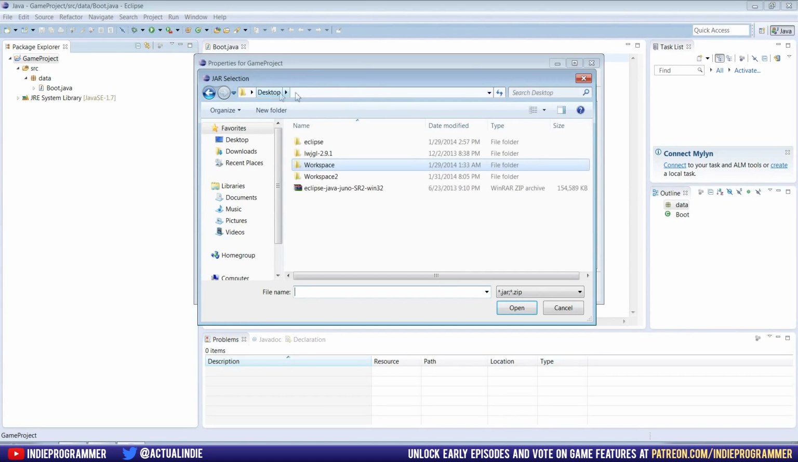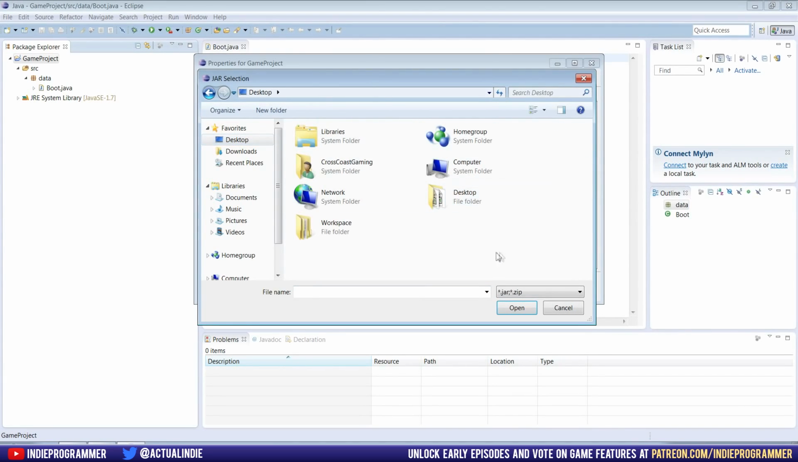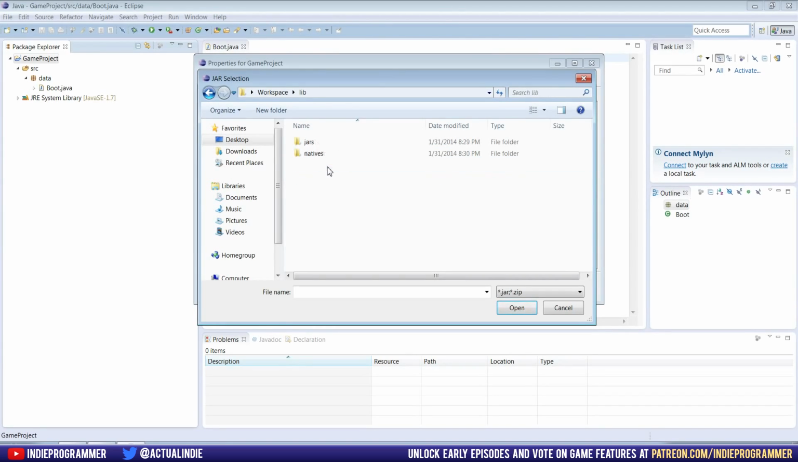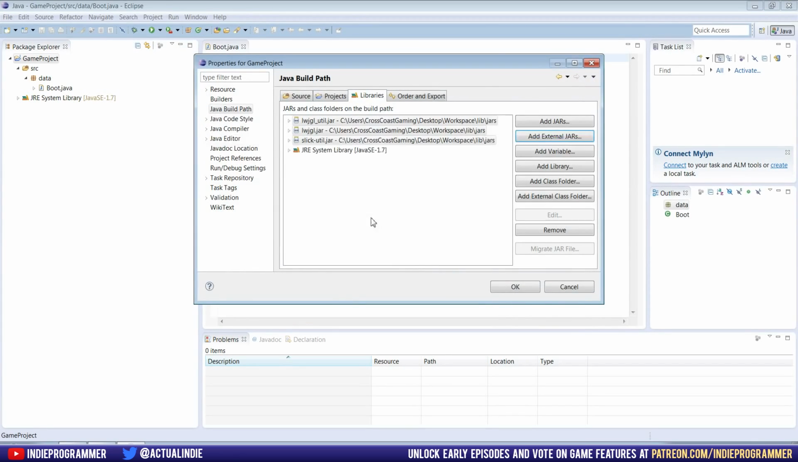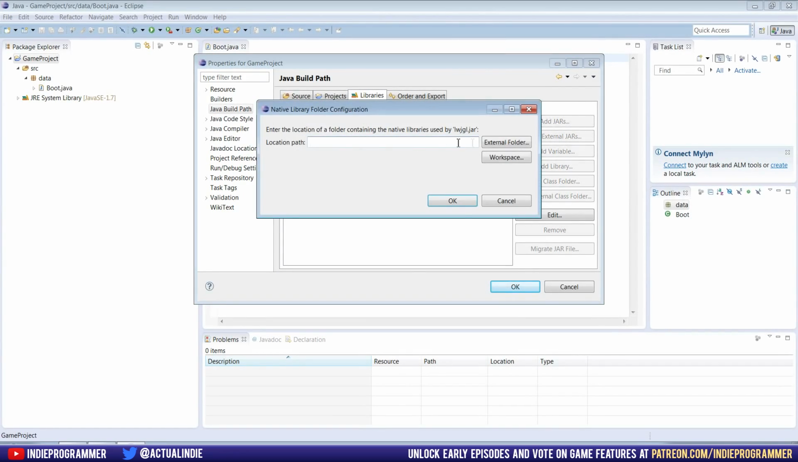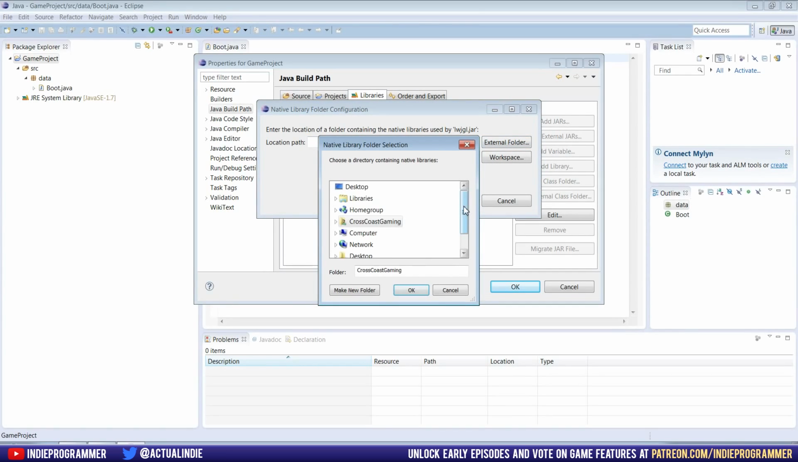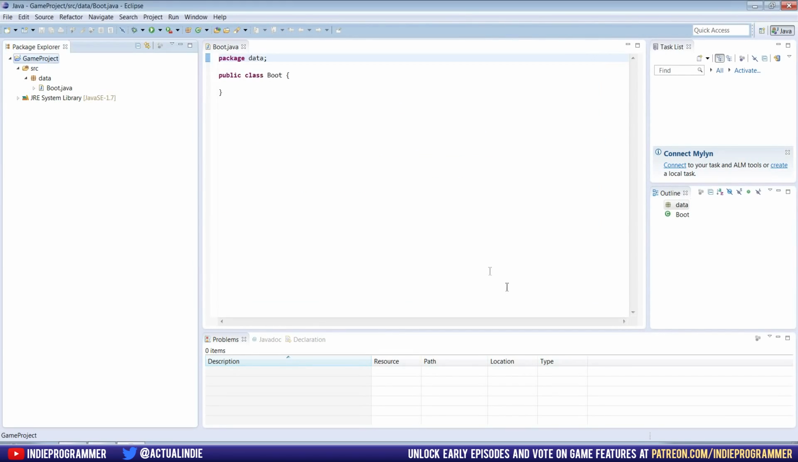So you're going to go to your desktop, or wherever you made your workspace folder, go to lib, jars. We're going to add all three of these. And then for the middle one, the lightweight Java game library, double click on the native library location, external folder, and we're going to navigate to our natives folder and press OK. So now you can see over here on the left, under referenced libraries, we now have access to all three files that we just downloaded.